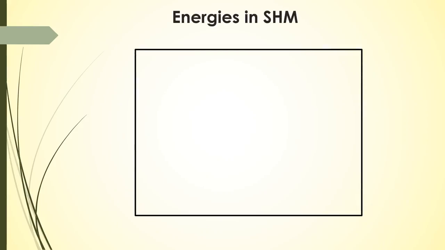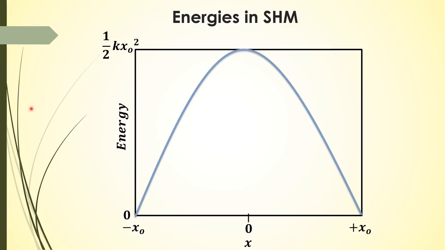Here we have a graphical representation of energies. If you plot a graph between x position and energy, we have two extreme points. This is positive x naught and negative x naught, and this is the equilibrium position. For energy, we have zero energy and half k x naught square, which is maximum. Now this curve shows the kinetic energy.